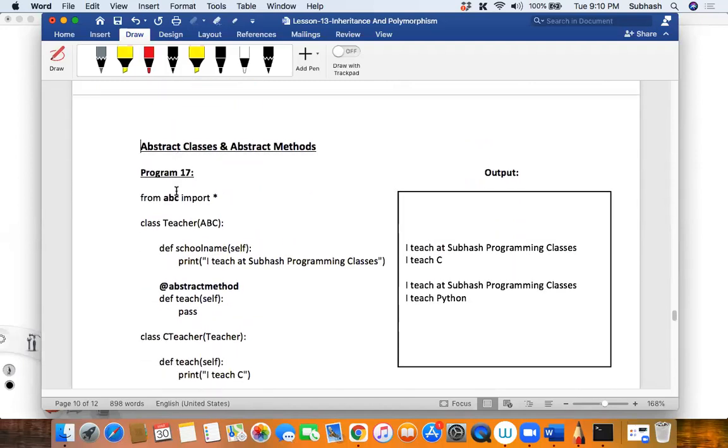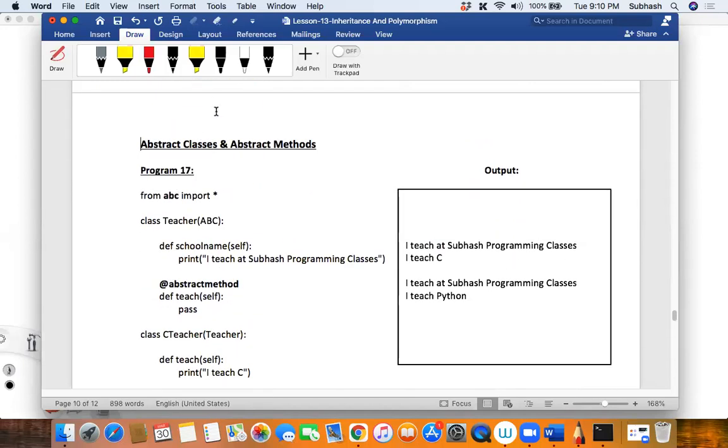Now, if anyone has any idea about what you mean by an abstract class and abstract methods, any idea? Old students, don't answer. Let me give a chance to the new students. Whoever has gone through my earlier classes, don't answer this. It's only for those people who are new to it. Any idea what you mean by abstract classes or abstract methods? If no, just say no in the chat box.